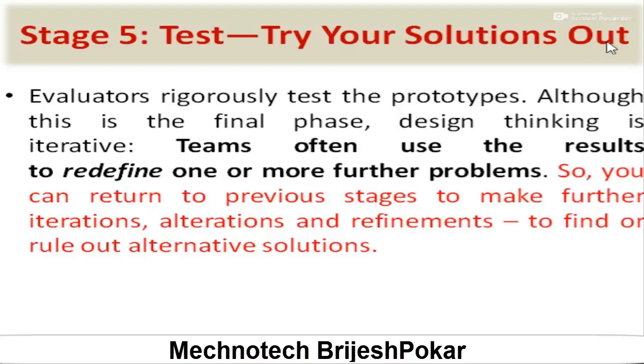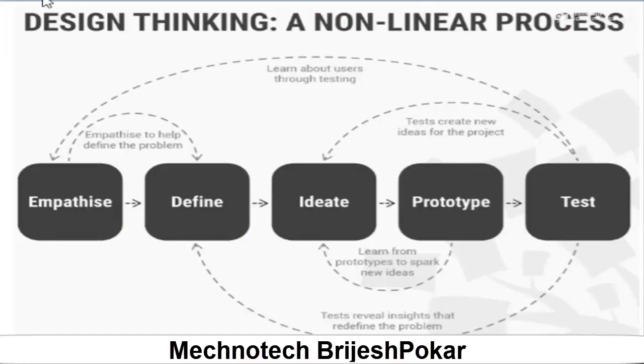Once you make a prototype, then you test it, and take the review from the people, from the users, right? And the team often uses the result to redefine one or more further problems. So you can return to a previous stage to make further iterations, alterations, and refinements to find or rule out alternative solutions, right? So basically, design thinking is a non-linear process.